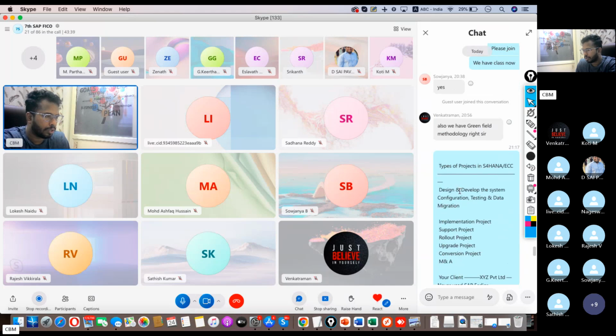Any questions on this project types, you can ask me right now. Sir, this is Srikanth from Vijayawada. I have a small doubt, sir. If the class is going and you are explaining some subject, and we have any doubts, how will they be resolved, sir? At the time of class, put it in the chat and we will answer. Right now it's a free demo session, and the demo sessions have ended.